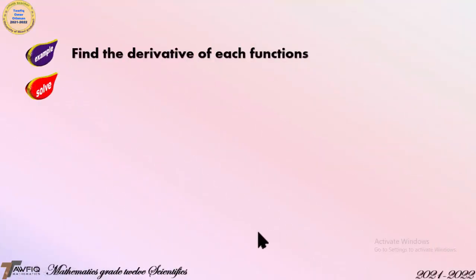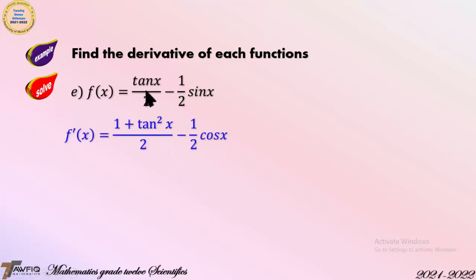Another example: find the derivative of each function. f(x) is equal to tangent x over 2 minus 1 over 2 sine x. First of all, take the derivative of tangent x, which is 1 plus tangent squared x. Then minus, write 1 over 2 because it is a constant.